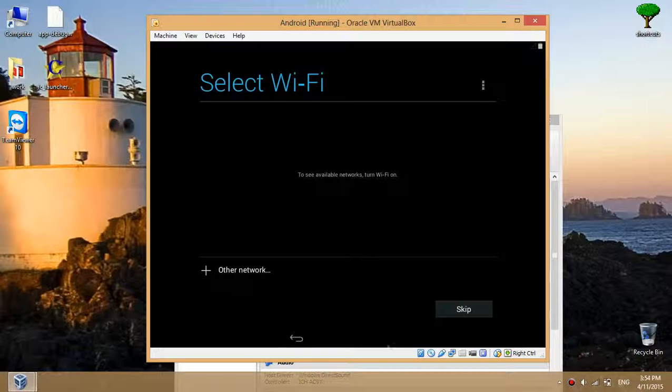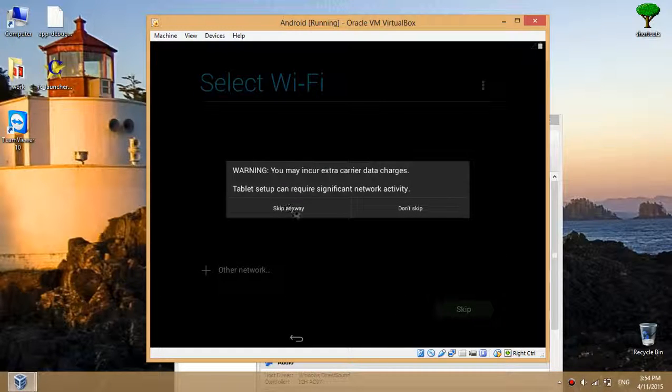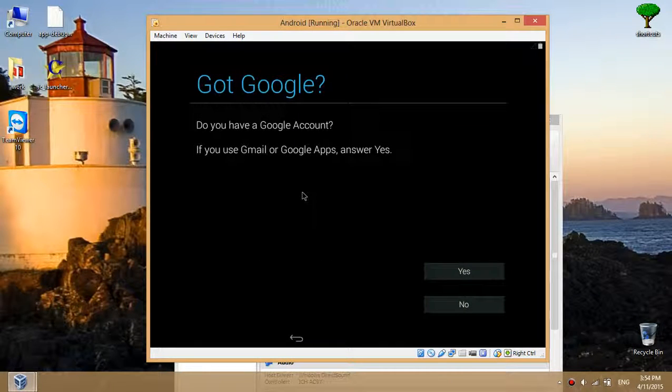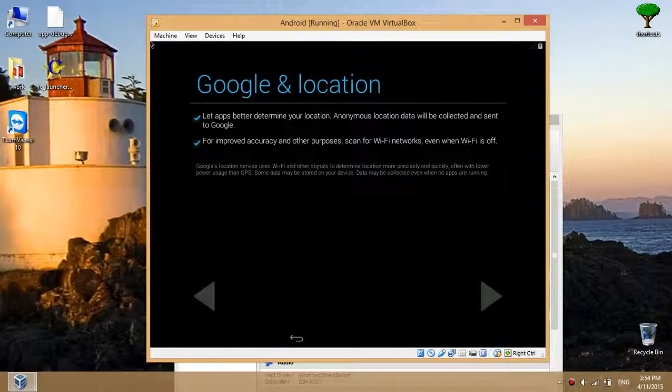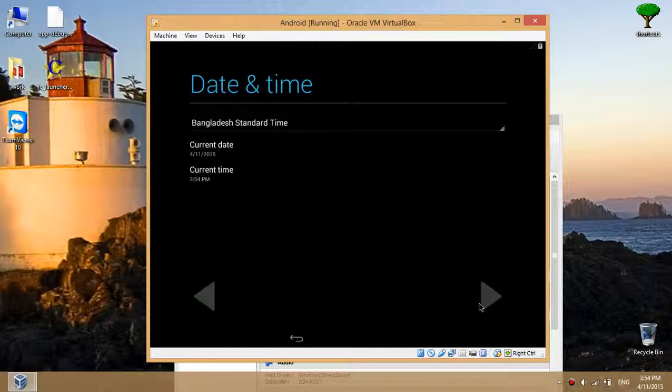Okay, no need of it now. Click skip anyway. Do you have a Google account? No need of it now. Click skip. Go to next. Next.